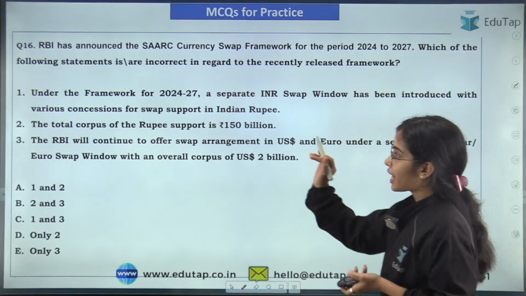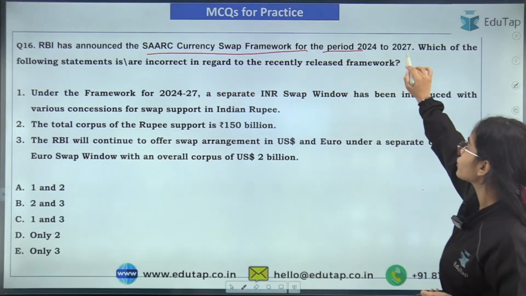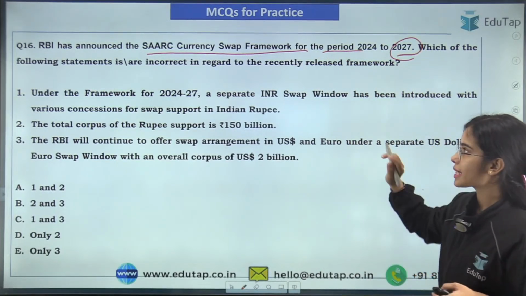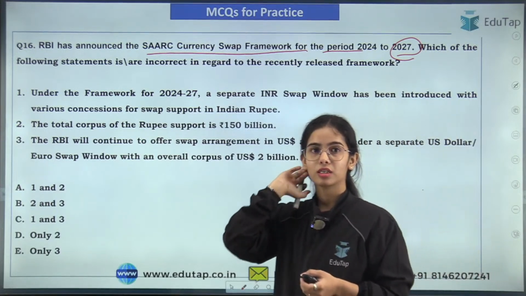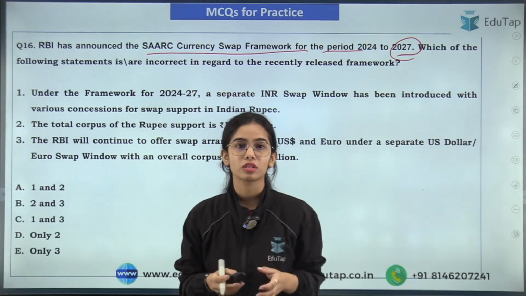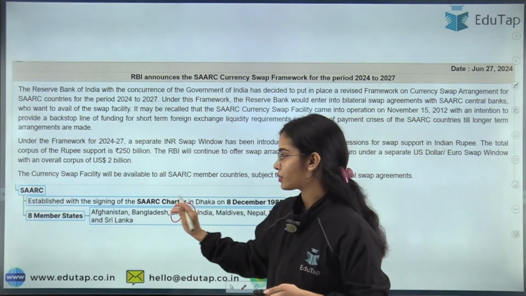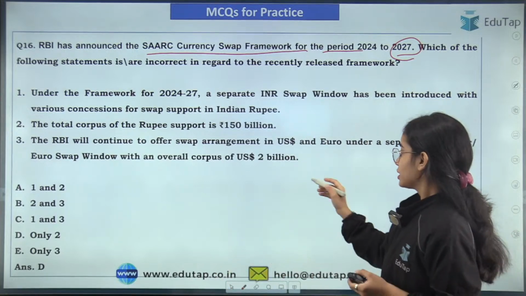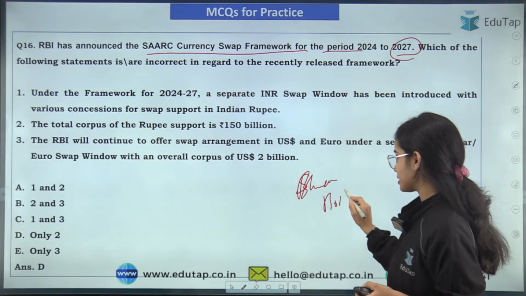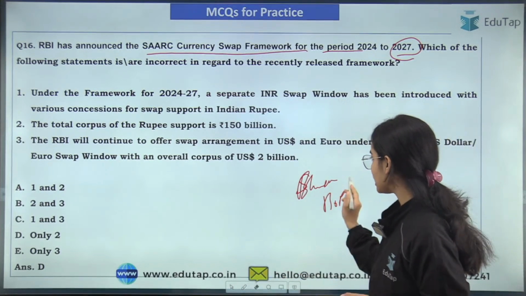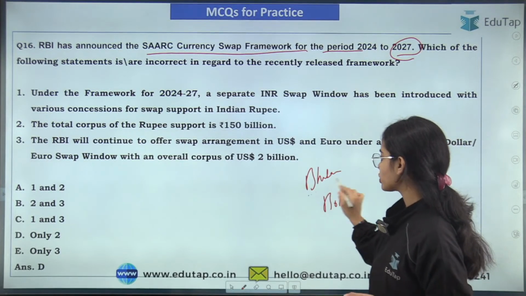So see, RBI has announced the SAARC currency swap framework for the period 2024-2027. Now, what has happened under this currency swap framework? Just think about Bhutan, which is a part of the SAARC countries. Bhutan has got into a balance of payment crisis. Bhutan does not have any foreign currency.